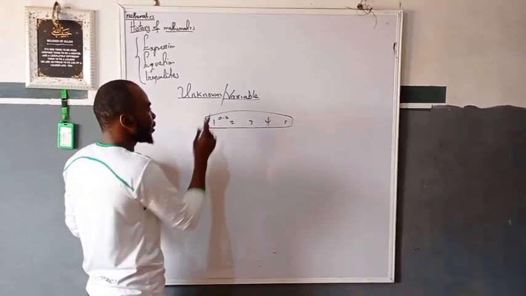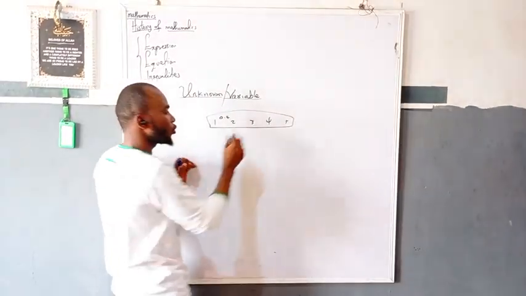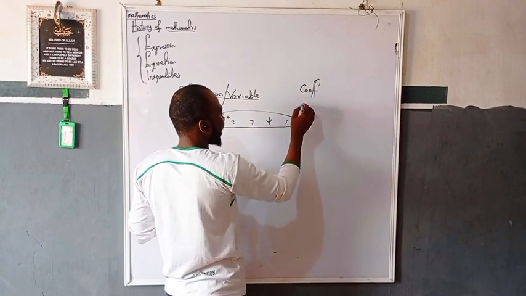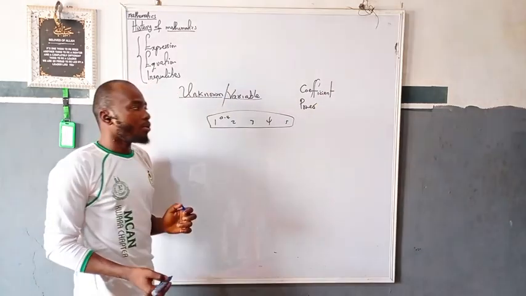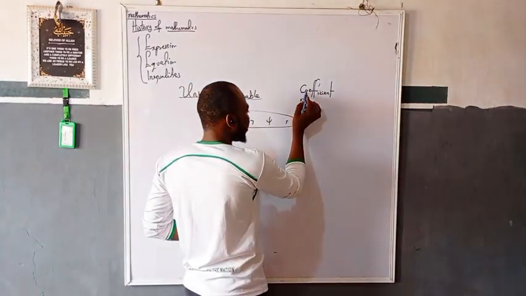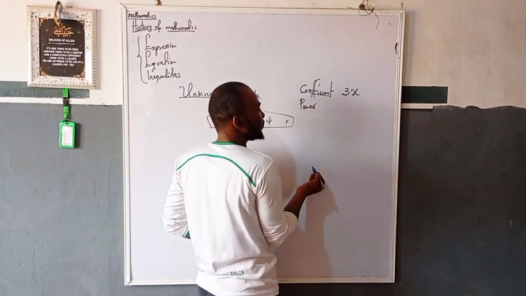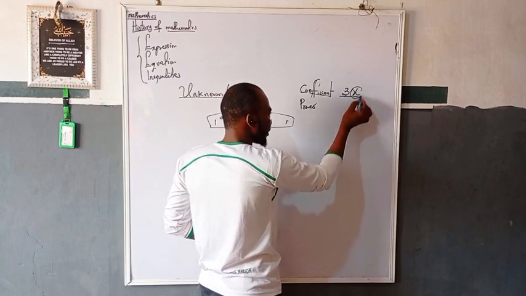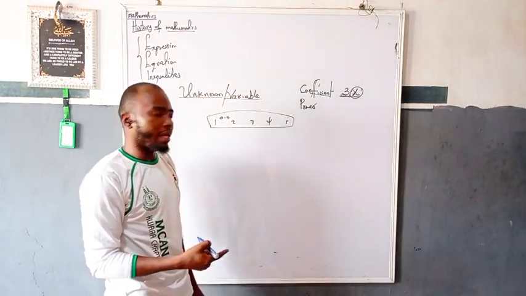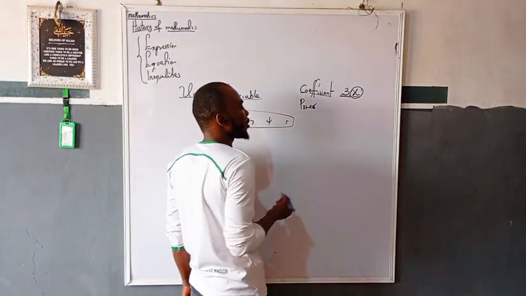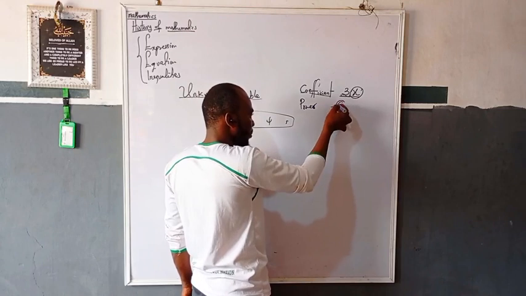Now, this variable or unknown has two things attached to it: the coefficient and the power. When we say coefficient, that is the number beside that variable. So as I have 3x here, the variable there is x, and what I have beside the variable, which is 3, is the coefficient of the variable x. The other one is the power. Power is just what you have on top of something. If I say x raised to power 6, the 6 is the power.